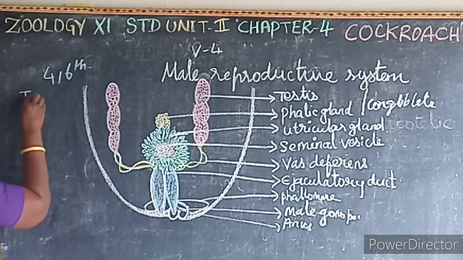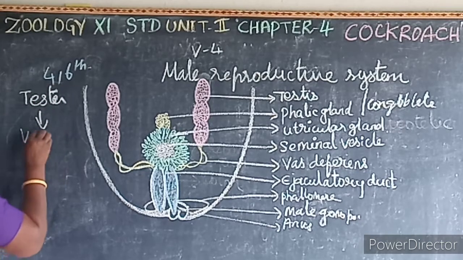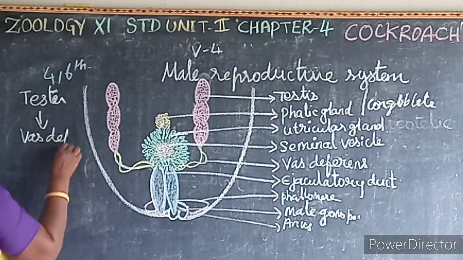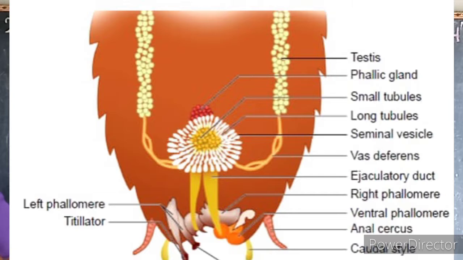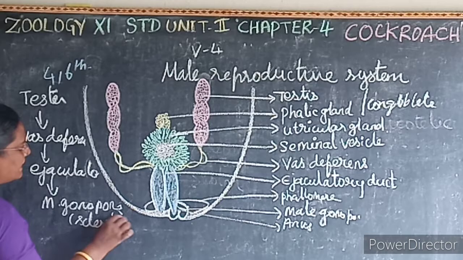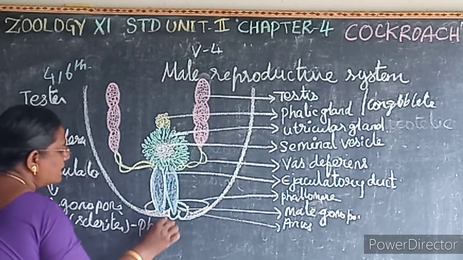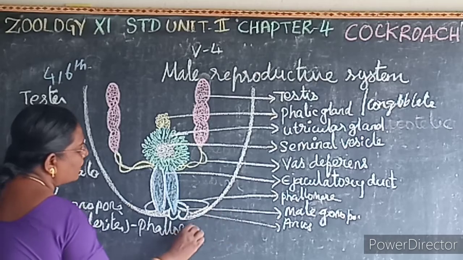So now you say the answer. The testis opens into what? The testis opens into the vas deferens. Then this vas deferens opens into the ejaculatory duct. Then this ejaculatory duct opens into the male gonaphore. Then this male gonaphore is covered by the sclerites. These sclerites are known as what? Phallomeres or gonapophyses.